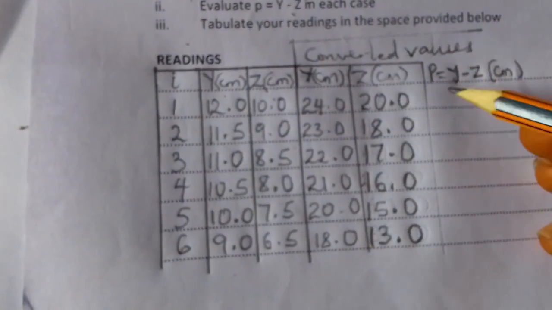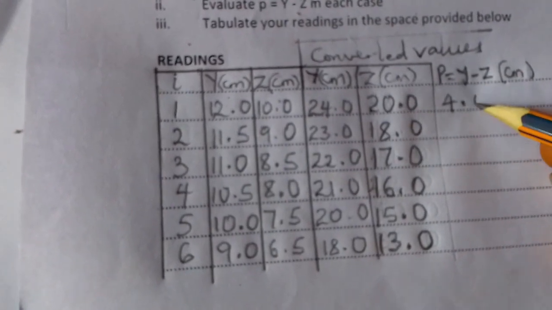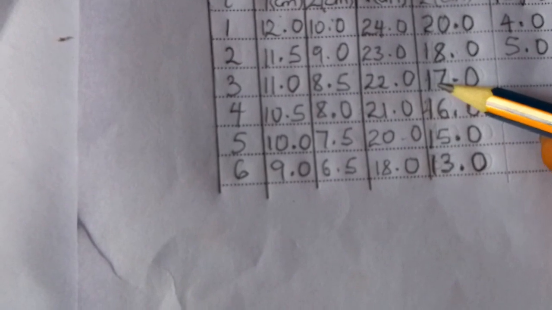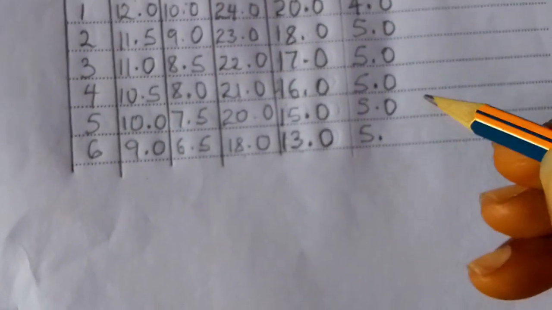All right. So y minus z, which means 24 minus 20 is 4.0. 23 minus 18 is 5.0. 22 minus 17 is 5.0. 21 minus 16 is 5.0. 20 minus 15 is 5.0. 18 minus 13 is 5.0.